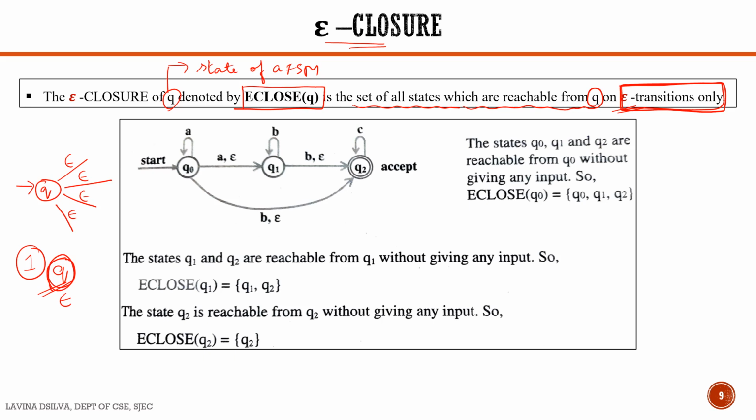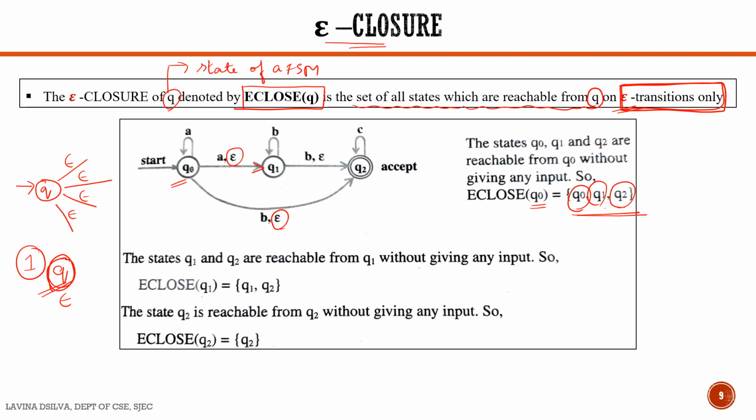We will take the 3 states of this diagram. So what is the E-closure of Q0? One is Q0 itself. It's the same self state. Then we can see that on epsilon transition it goes to Q1 state. Therefore Q1. And then we also can see that on an epsilon transition it goes to Q2 state. Therefore E-closure of Q0 is Q0, Q1 and Q2.